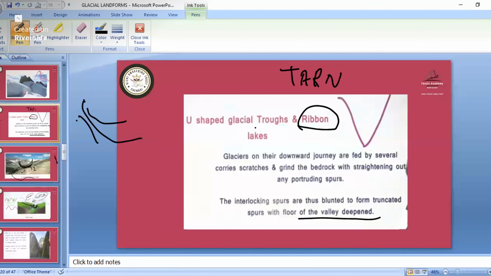In the U-shaped valley we saw that scratching takes place, and after the scratching the U is formed. That is the U-shaped valley, and the water coming from the hanging valley flows in the U-shaped valley like a ribbon. That is known as the ribbon lake.